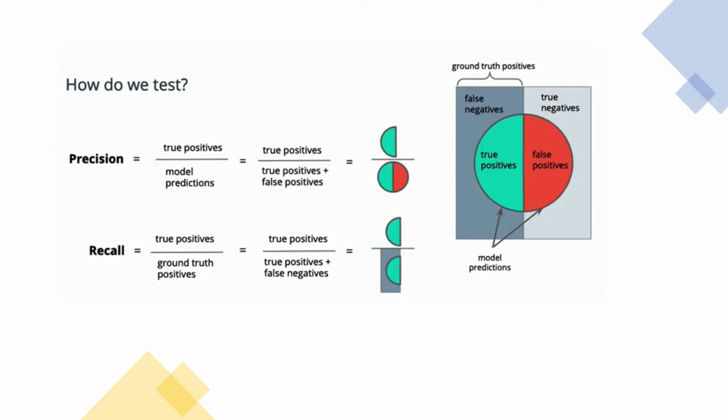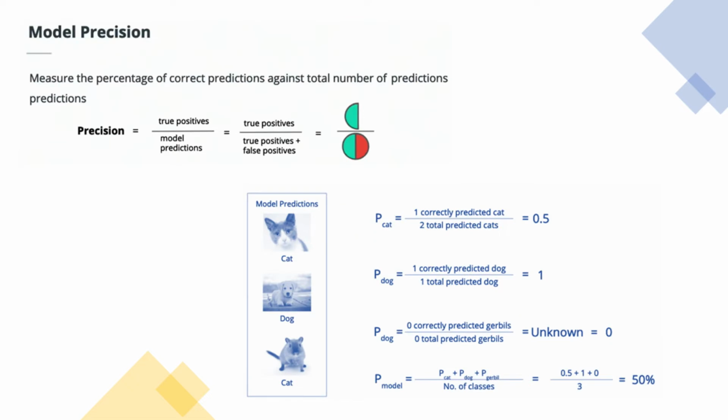We start with the predicted labels for each of the data classes. We will first calculate the precision for each class. For cats, we take the number of correctly predicted cats and divide that by the total number of cat predictions. In this case, we have only one correctly predicted cat and two cat predictions: one for the actual cat and one for the misclassified gerbil. So this gives us a precision of 0.5. Similarly, we do the same calculation for the dog and gerbil classes.